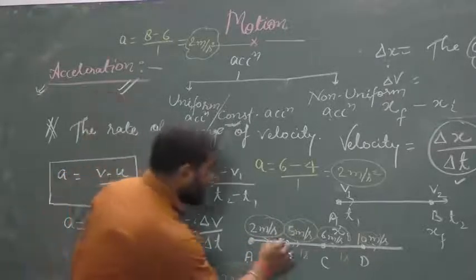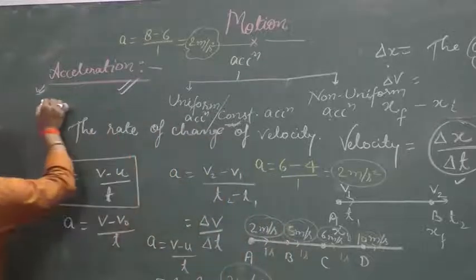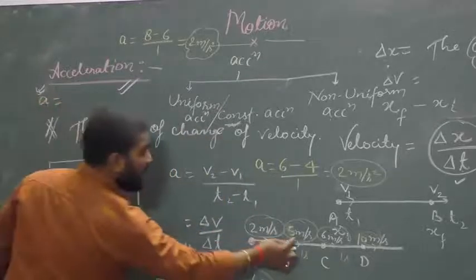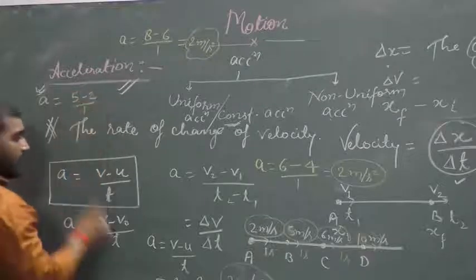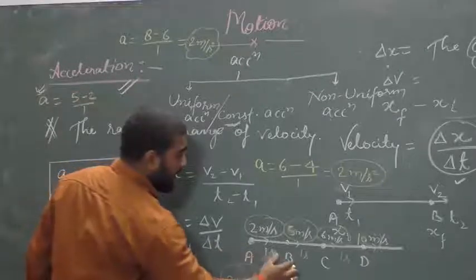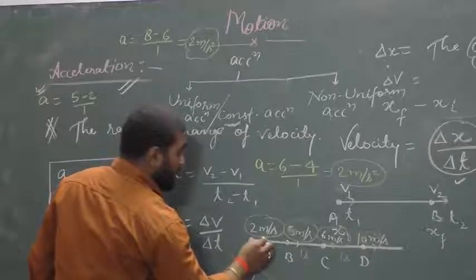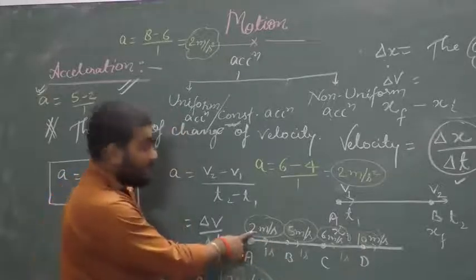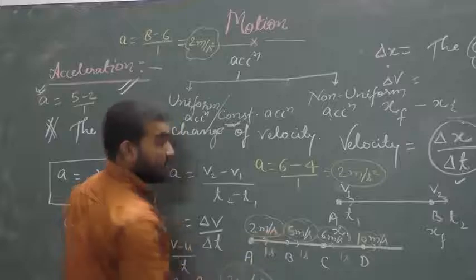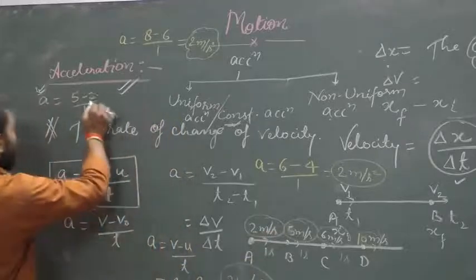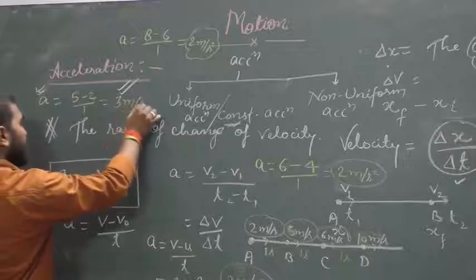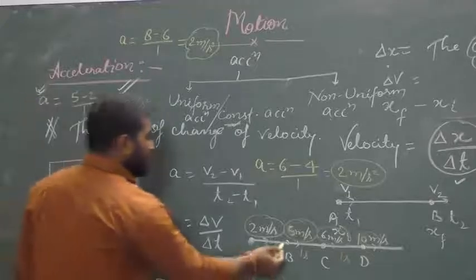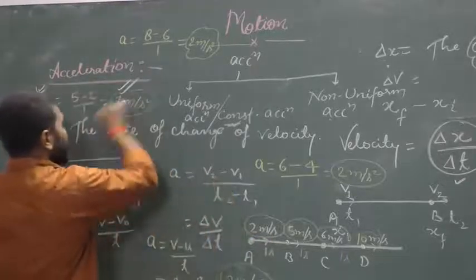Because here acceleration will be equal to 5 minus 2 upon 1, because in between A and B, at point A the velocity is 2 meter per second and at point B the velocity is 5 meter per second. So 5 minus 2 upon 1 means it will be equal to 3 meter per second square. Here the acceleration becomes 3 meter per second square.